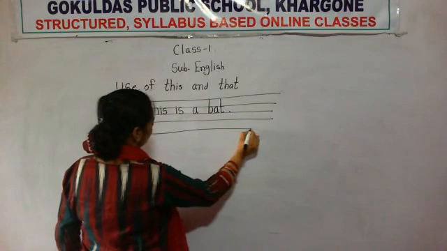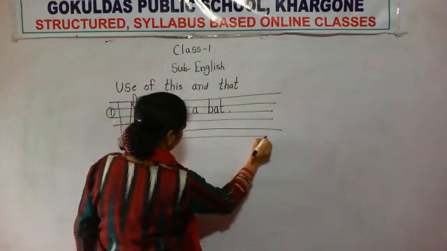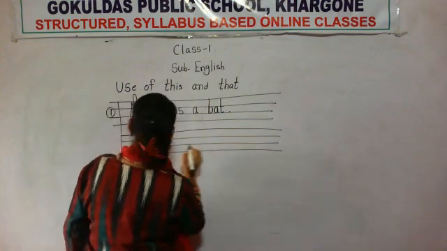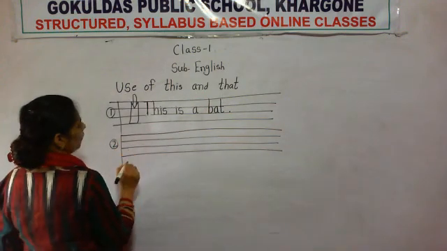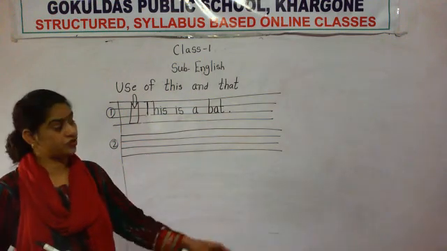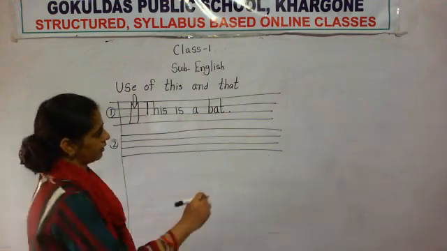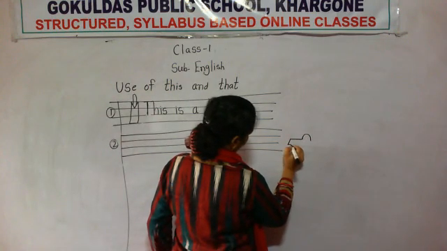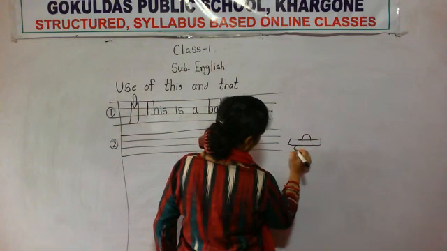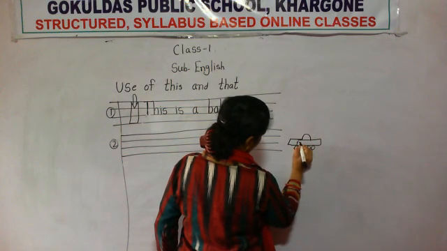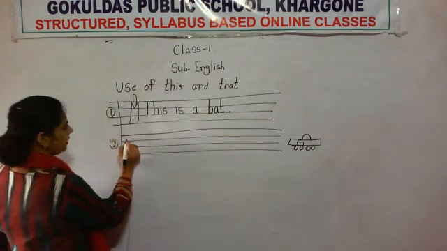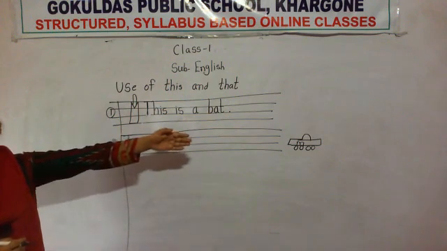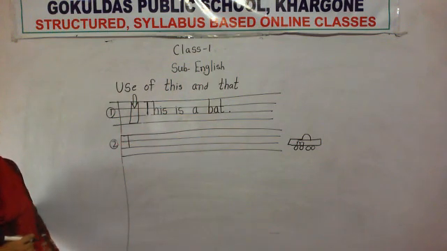Number 2. Now I am going to draw a picture far away. Here at last I will draw a picture of a beautiful car. So now what will we write? That. I am standing here and the picture of the car is there.